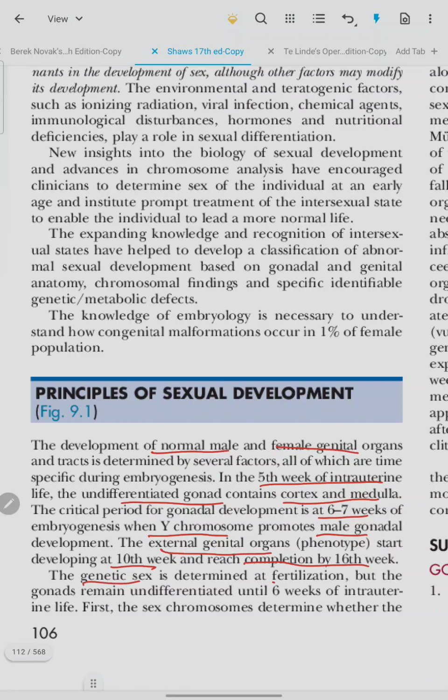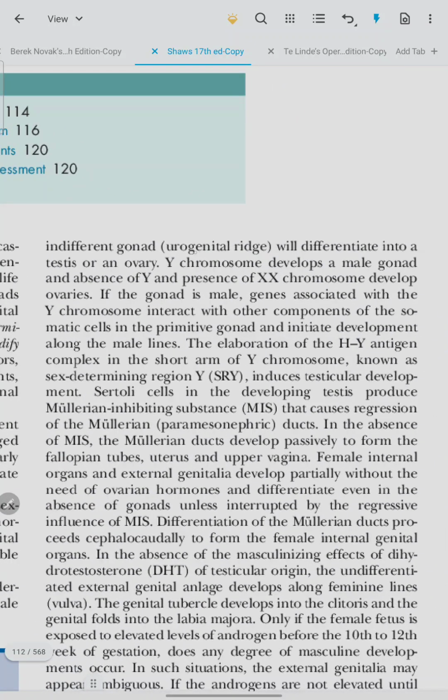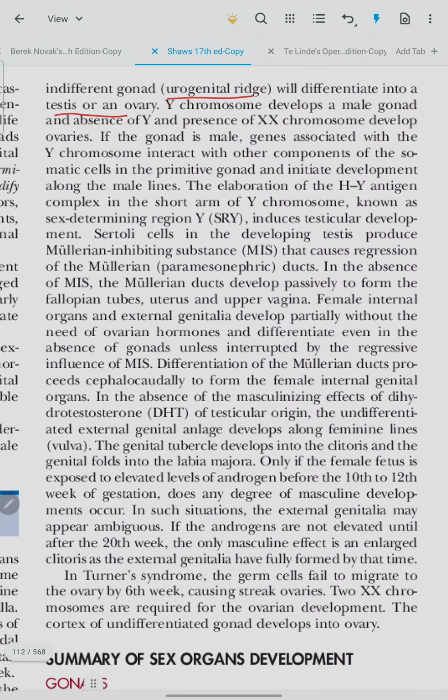Genetic sex is determined at fertilization, but the gonads remain undifferentiated until 6 weeks of intrauterine life. First, the sex chromosomes determine whether the undifferentiated gonad, the urogenital ridge, will differentiate into a testis or ovary. The Y chromosome develops a male gonad, and absence of Y and presence of X chromosome develops ovaries. If the gonad is male, genes associated with the Y chromosome interact with other components of the somatic cells in the primitive gonad and initiate development along the male lines.